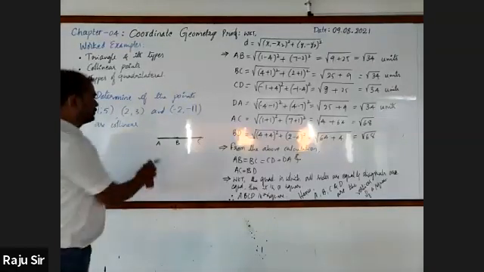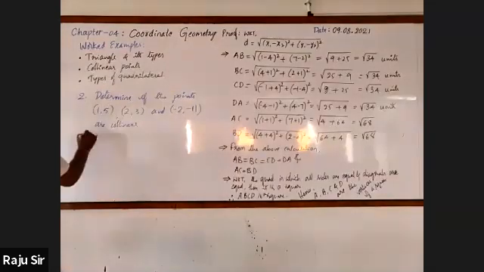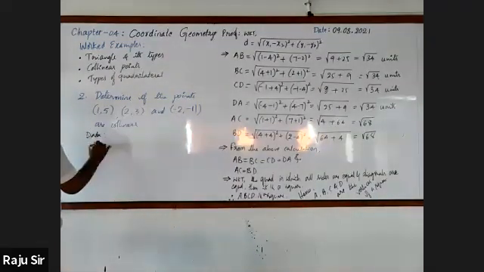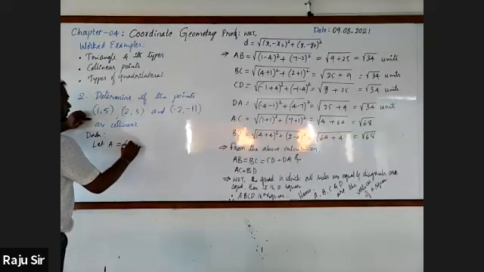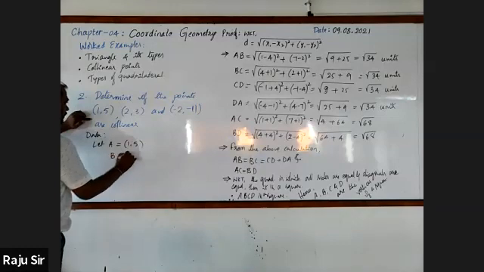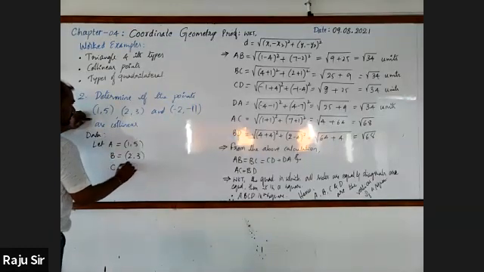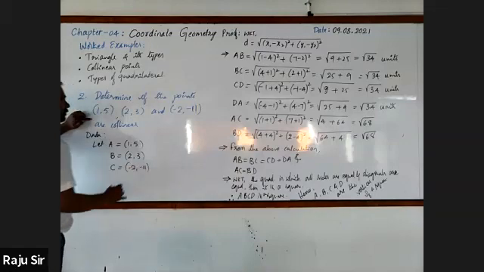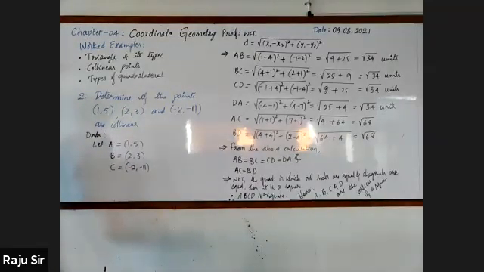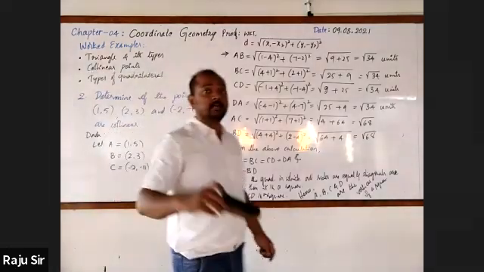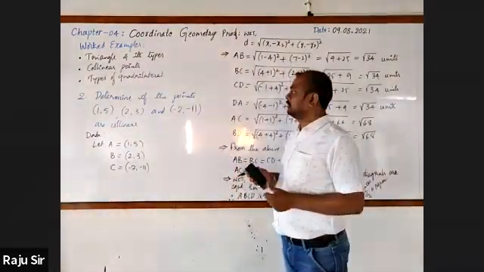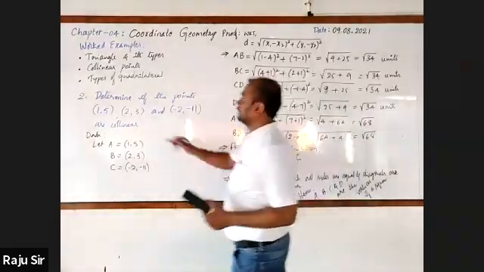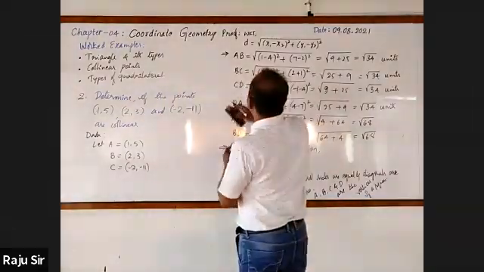Write it. Let A equal (1, 5), B equal (2, 3), C equal (-2, -5). Right? Now let's go for checking whether these points are collinear.